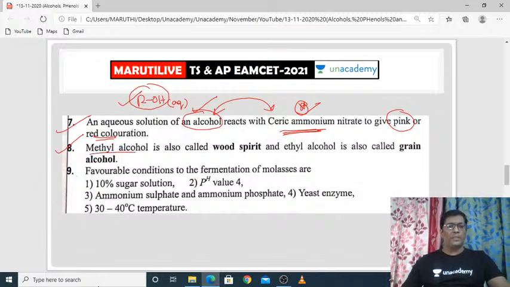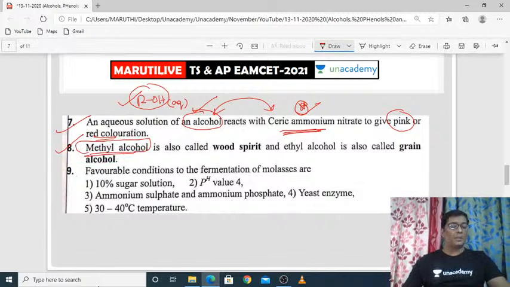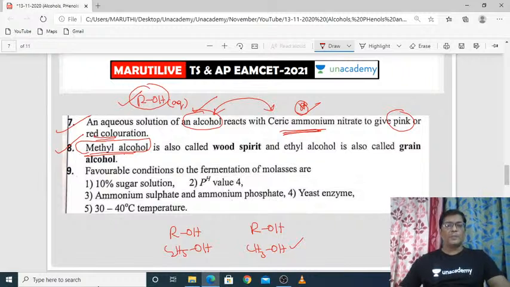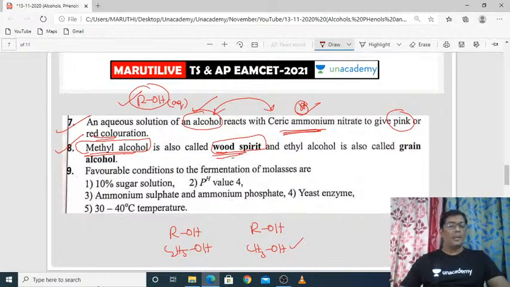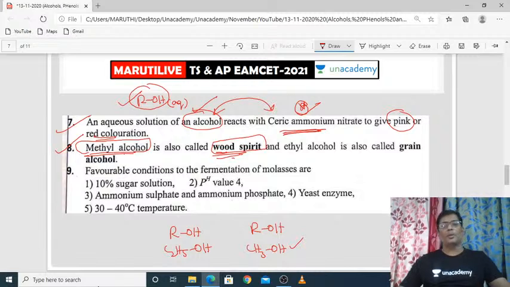And coming to methyl alcohol, it is one of the important examples of alcohol. ROH, in the place of R, suppose I am taking an ethyl group, it is called ethyl alcohol. If I am taking a methyl group, it will be called methyl alcohol. This methyl alcohol is called wood spirit. It is a memorable point. You have to memorize it. And ethyl alcohol is called grain alcohol. See, methyl alcohol is called wood spirit, whereas ethyl alcohol is called grain alcohol.